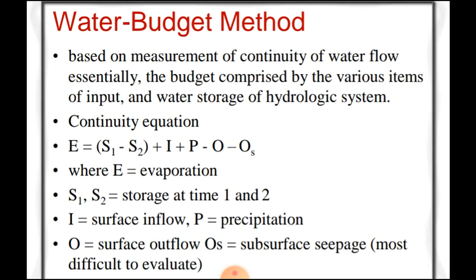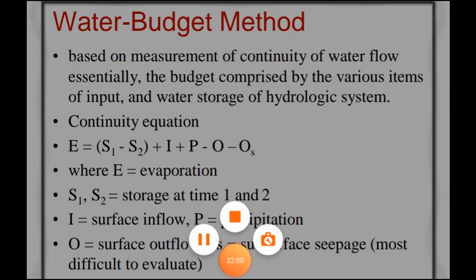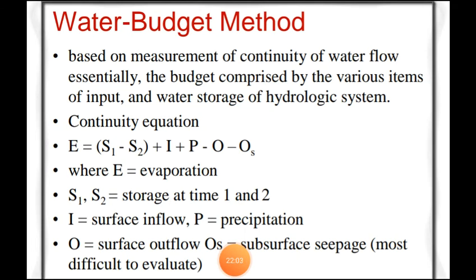For example, if you are collecting water in the tank in your residential building, in the morning you fill the tank, and after usage through the whole day, next day you measure how much water is stored, that is called storage. How much water is collected or balanced is called storage. For that reason, the water balance method is very important for finding inflow minus outflow.